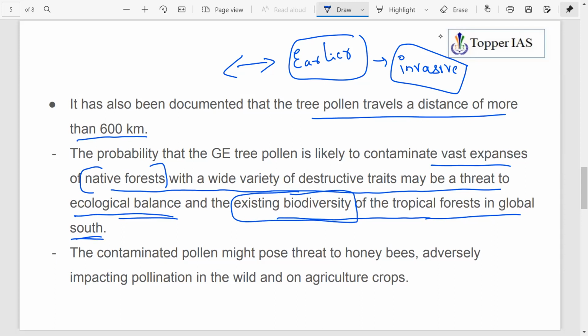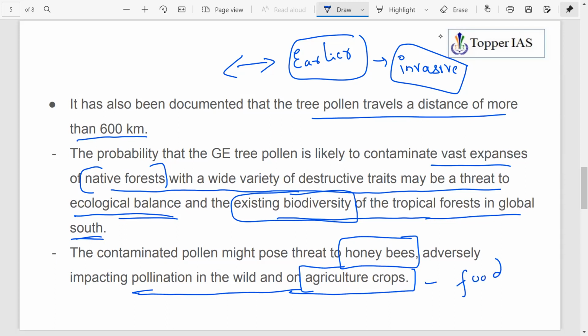Then not only that, the contaminated pollen of genetically engineered trees may also affect honeybees. And the importance of honeybees is that they act as pollinators, and pollinators play a significant role in agricultural crop production. So if the honeybees themselves are impacted, pollination will be affected. Hence the crop yield, the agricultural crop production, will also be affected, gradually affecting our food security. So this is also a line of analysis that has been made, okay, against GM trees.